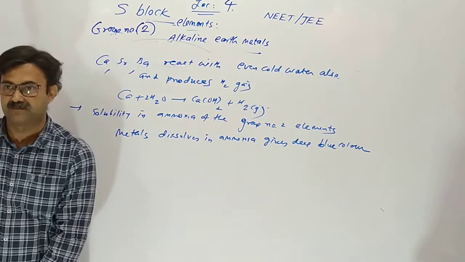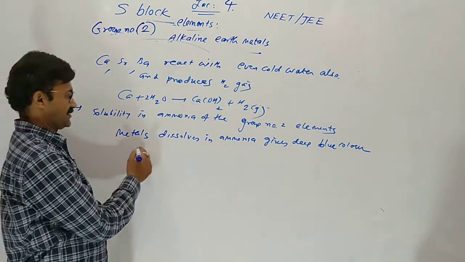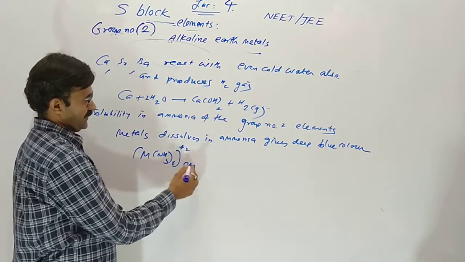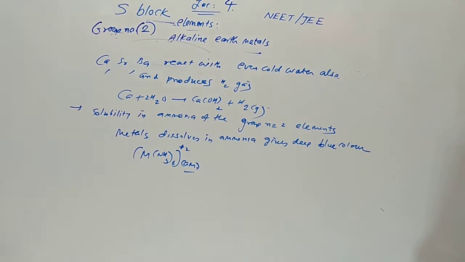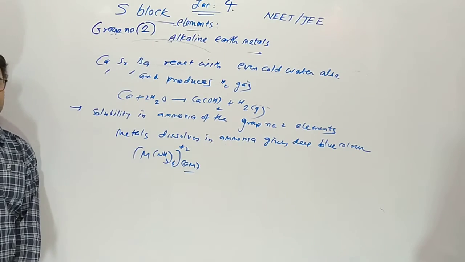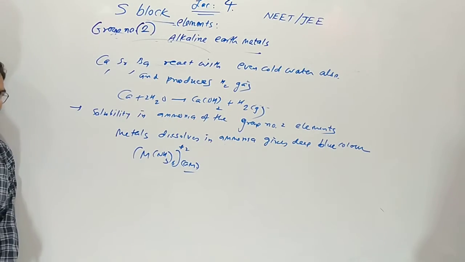Deep blue color in the solution, which is called ammoniated cations. Metal with ammonia gives ammoniated cation, and can be converted into another bronze color. The dilute solutions are bright blue in color due to solvated electrons, while concentrated solutions are bronze in color due to formation of metal clusters.